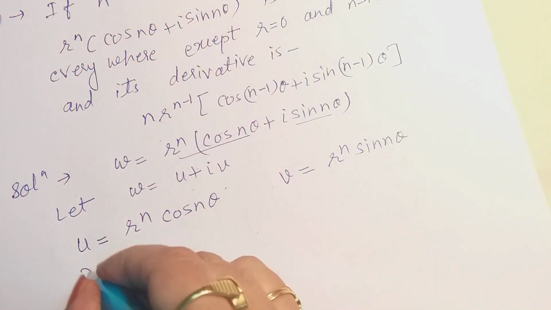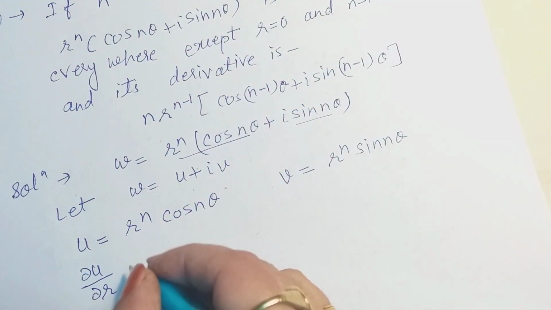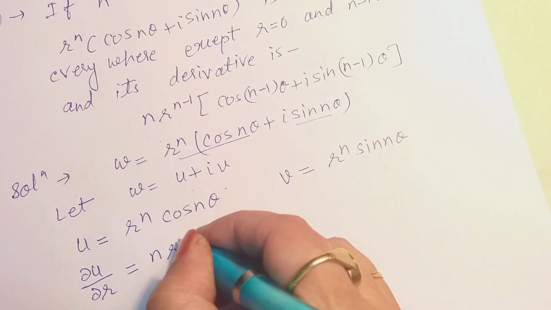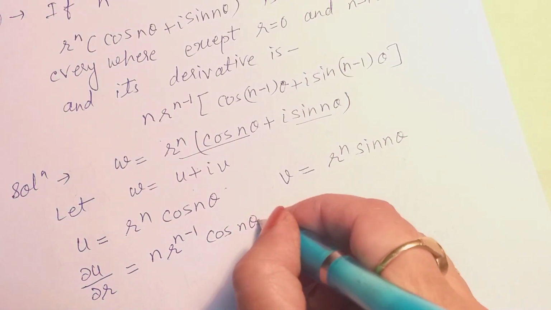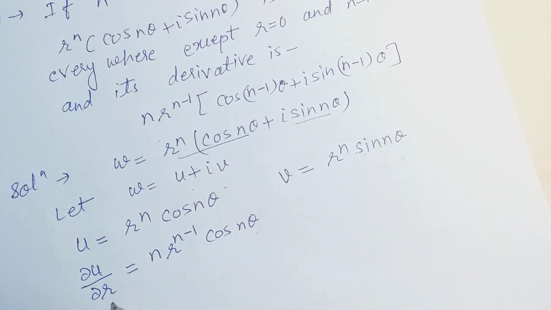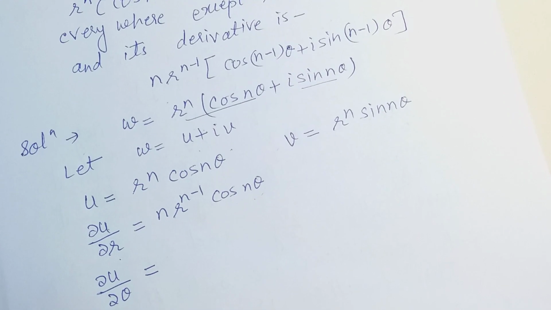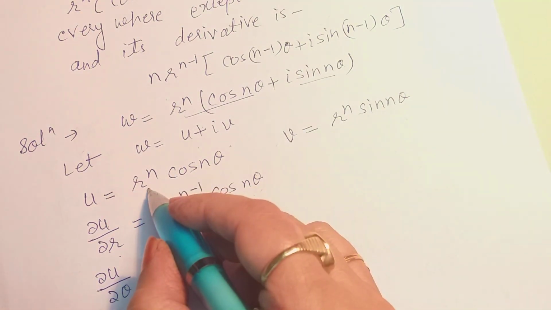Okay. Now we differentiate u with respect to r, then we will get n r^(n-1) cos nθ. We are differentiating partially with respect to r, keeping θ constant. Then again we differentiate this function partially with respect to θ, taking r as constant.